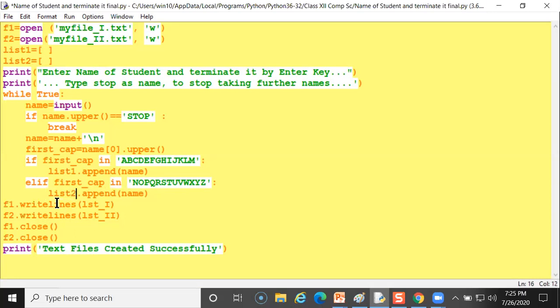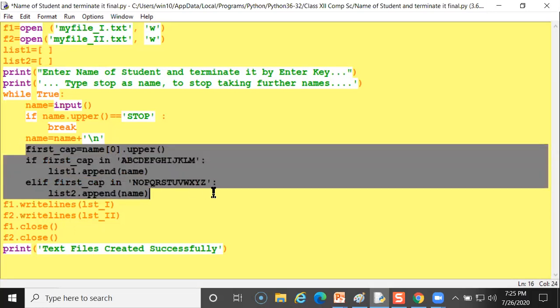Now I am changing with list2.append. What will it append? The name will be appended after the first character. These values will be appended for the first character, and these N to Z will be added in this. This will check. Now it will append the value after the name. Now this line is completed.